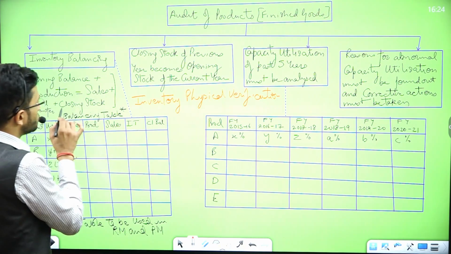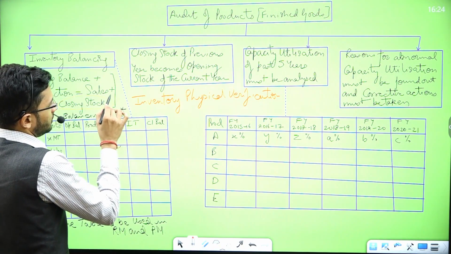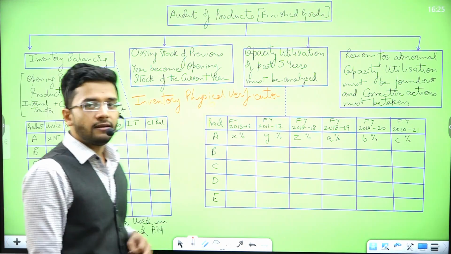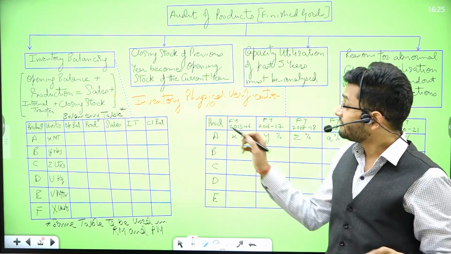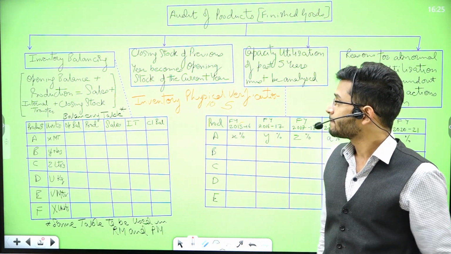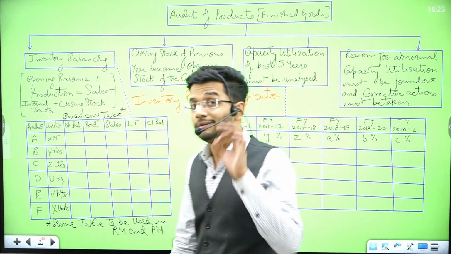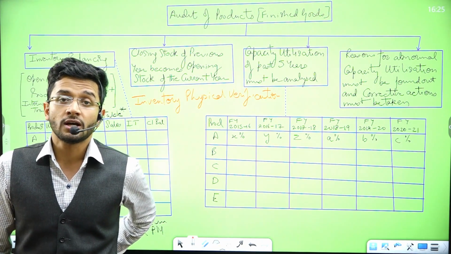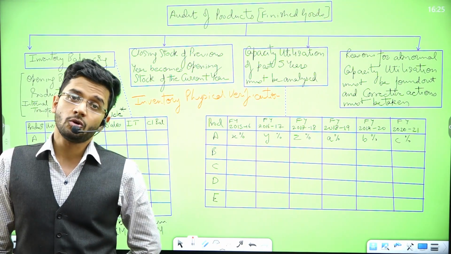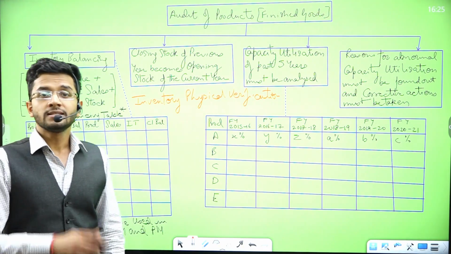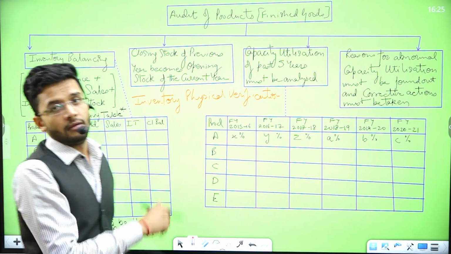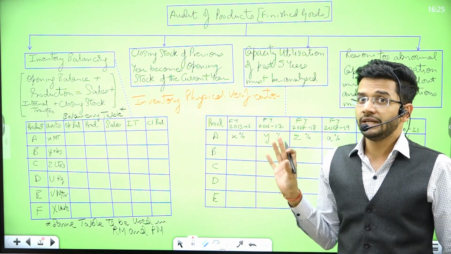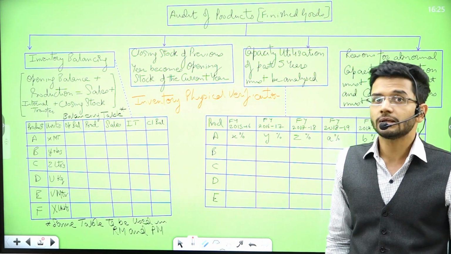Why? Because if using this equation, the finished good is coming as 10, then physically also the finished good should have been 10. How come the finished good which is physically there is 5? It clearly means that there is some leakage, which means there is some theft which has happened in case of closing stock. Someone has stolen the closing stock from our warehouse. Some stock is non-traceable. This is a big hint to know that inventory is troublesome. Inventory is not correct in this particular organization.